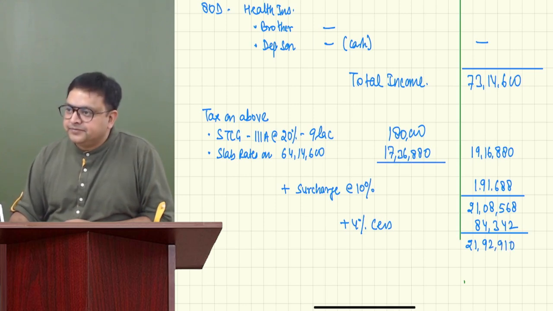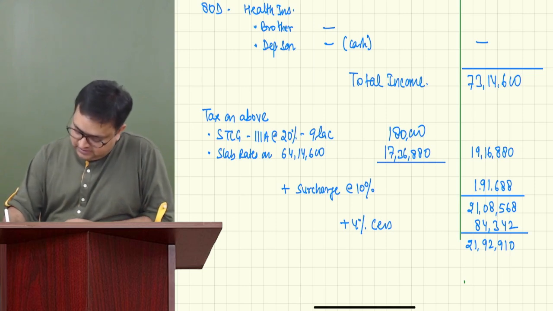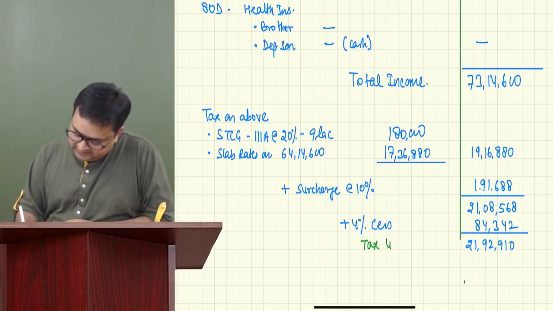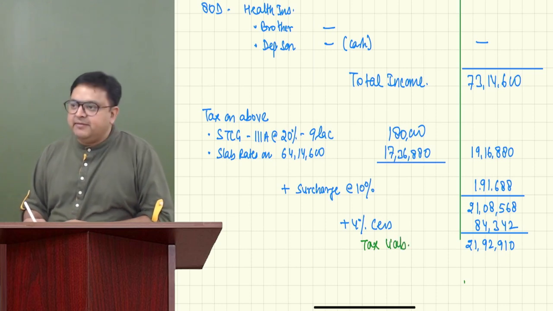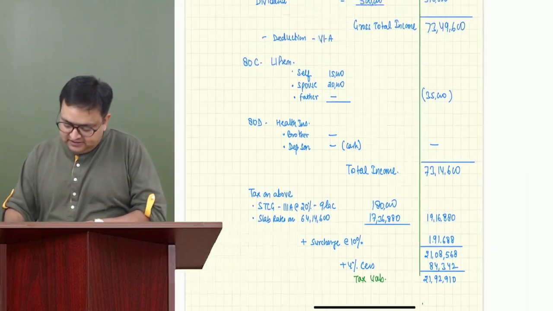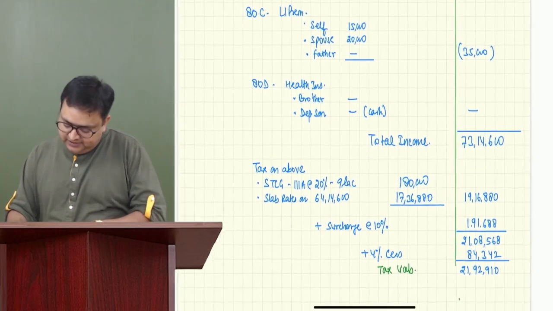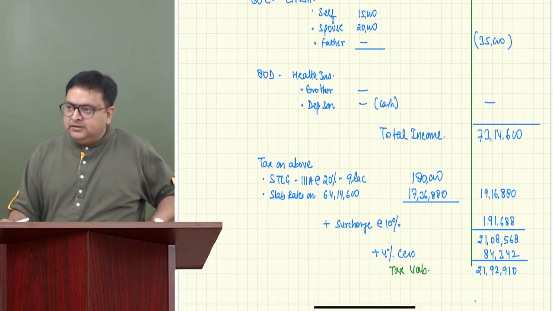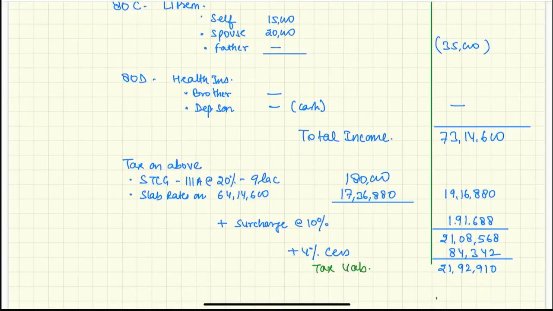Is it? My calculation is correct or not, guys? Please tell me. This is the tax liability, and we need to compute the tax liability only. 21,92,910. Everybody has done this. Tell me, guys. Then we'll proceed to the next question. Everybody has done this. Very, very good.